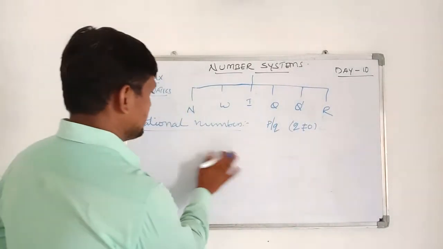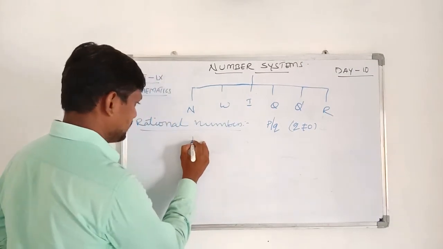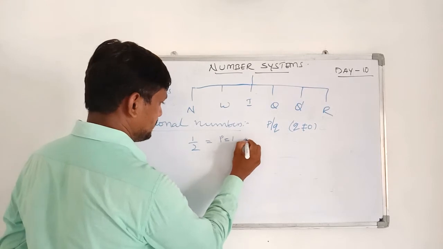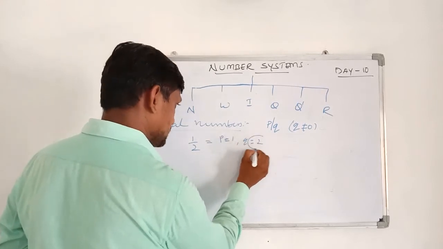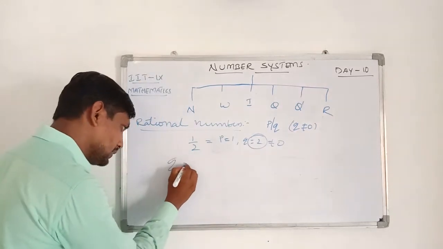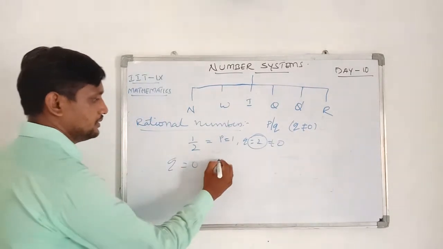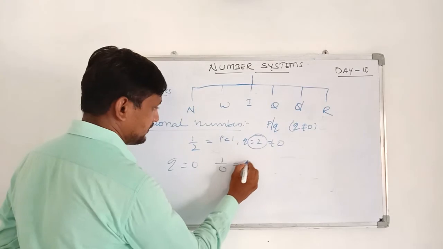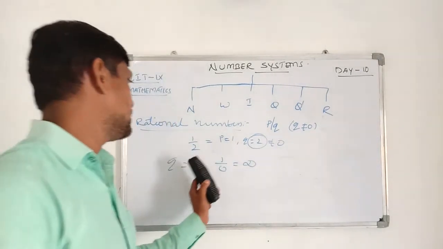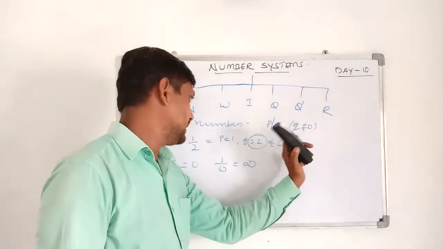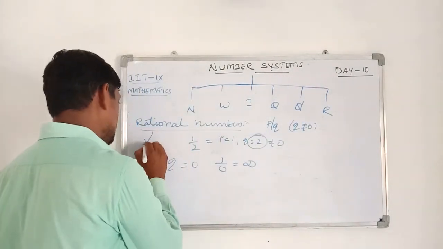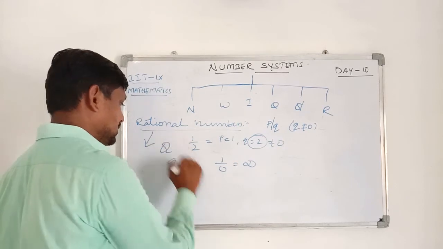For example, I am taking 1 by 2. So here p is equal to 1, q is equal to 2. So q is not equal to 0. If q is equal to 0, what happens? For example, I am taking 1 by 0. The value will be infinity. So that's why the q value should not be equal to 0. Then those numbers are called rational numbers. These rational numbers are denoted with capital Q.